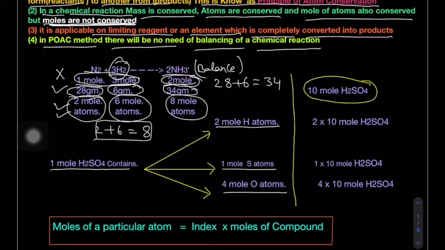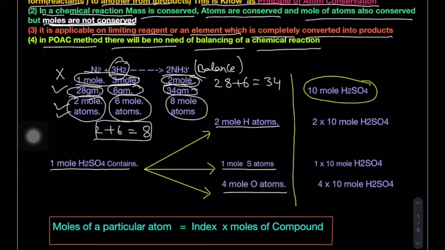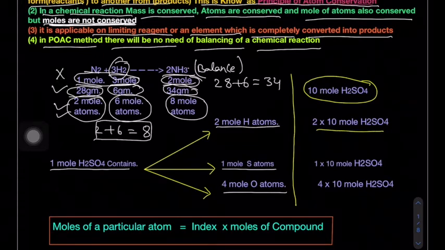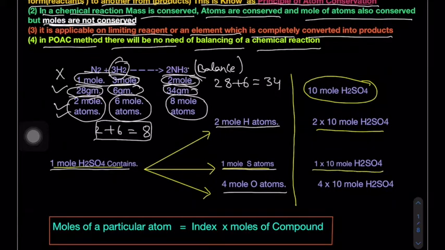Okay. Now 1 mole of sulfuric acid contains 2 mole of hydrogen, so 10 moles of sulfuric acid contain 2 into 10 moles of hydrogen atoms. Now similarly 1 mole of sulfuric acid has 1 mole of sulfur atom, 10 mole will have 1 into 10 mole of sulfur atoms.